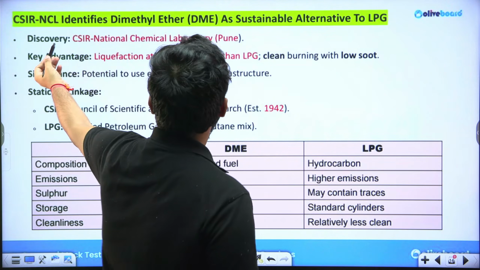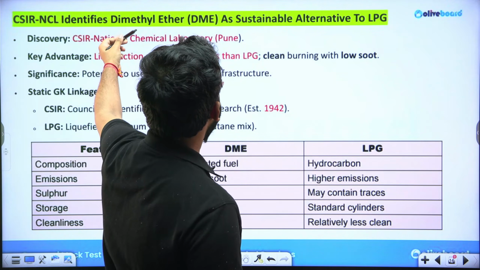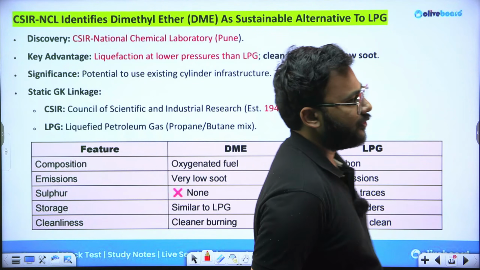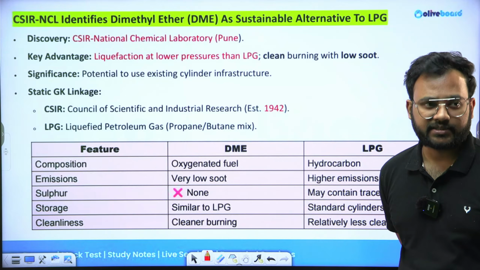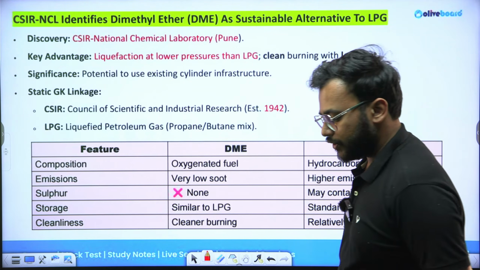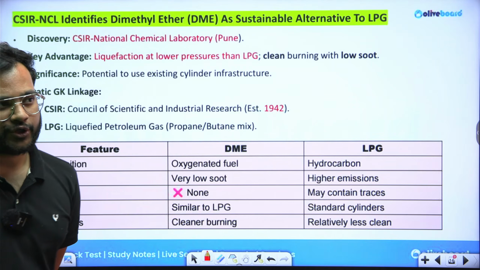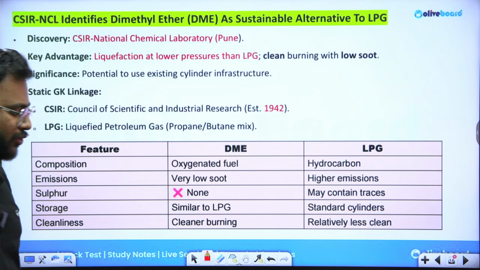CSIR and NCL have recently identified dimethyl ether as a sustainable alternative to liquefied petroleum gas. LPG is mostly used in your houses for cooking, for fueling the kitchen. LPG has been a traditional source.